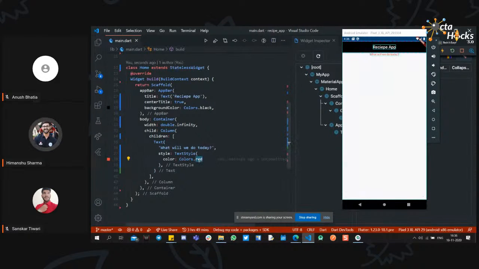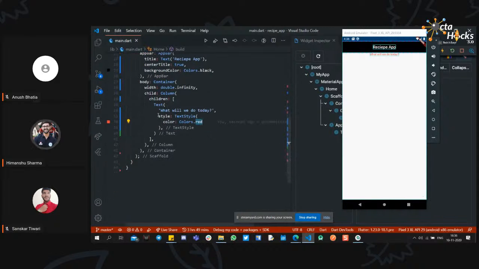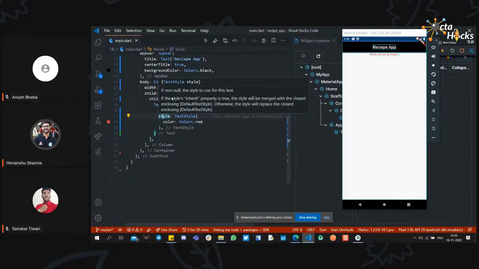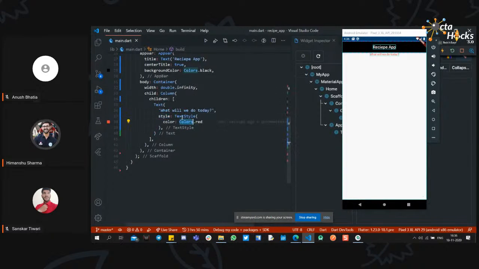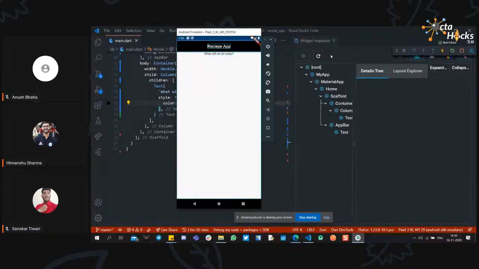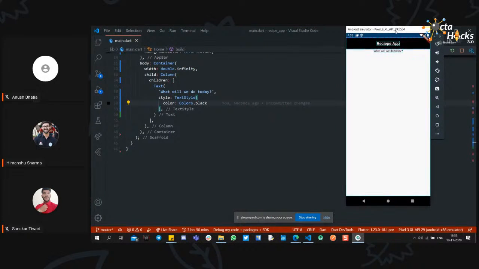Change the color. You can also, I forgot to mention this, style your text with the style property inside the text, and style has a return type of TextStyle. So you can just use the TextStyle widget and add your styling over your text. So I will return back and save it. Perfect. So this is how your text will look in the column.